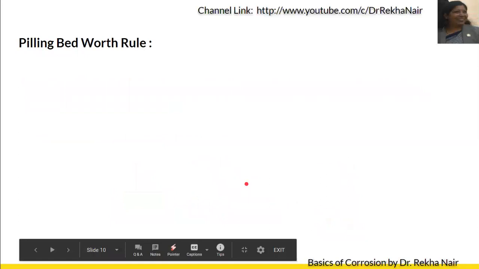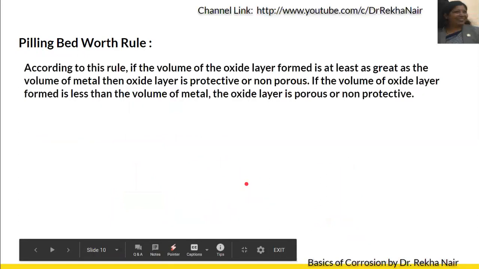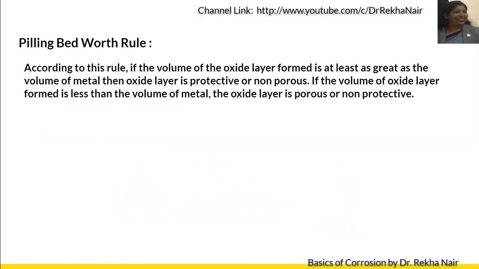Now we have a rule which tells how much corrosion is taking place, or else we can say whether it is protective or non-protective. That can be understood by the Pilling-Bedworth rule. According to this rule, if the volume of the oxide layer formed is at least as great as the volume of the metal, then the oxide layer is protective or non-porous.